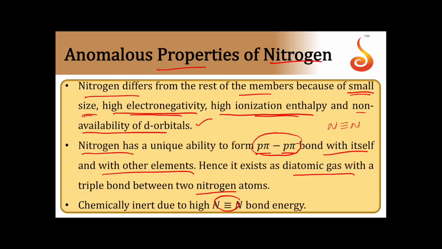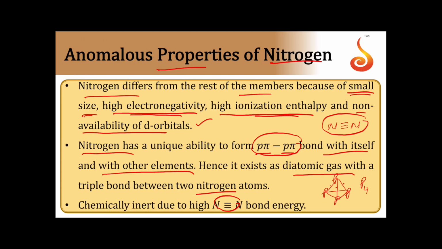But when you take phosphorus, because of larger size, it cannot form p-pi multiple bonds. So phosphorus exists as a different structure. It has a tetrahedral structure like this, where you have phosphorus atoms here. In this P4 structure, each phosphorus is forming 3 bonds, but all of them are single p-p bonds only. Nitrogen requires 3 bonds only here, and phosphorus also forms 3 bonds.